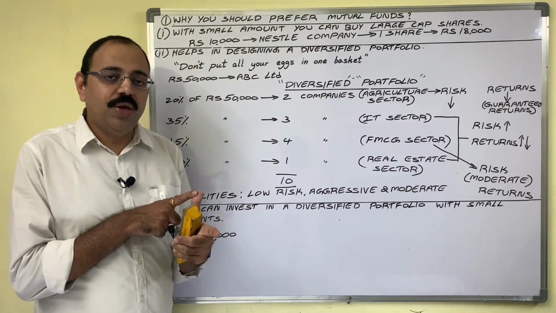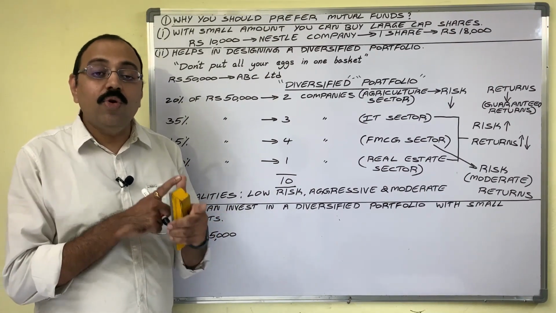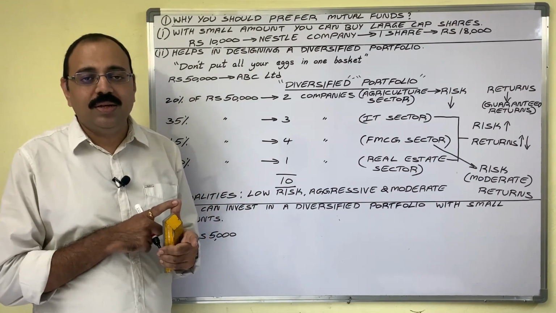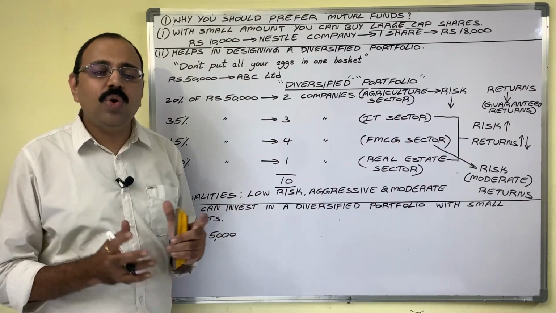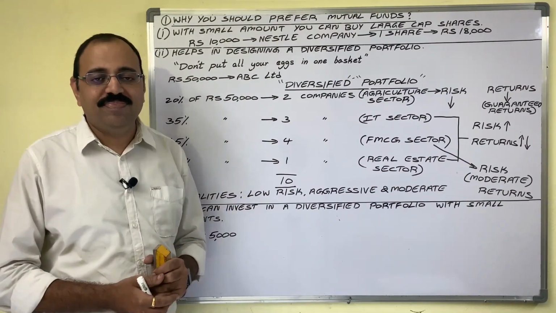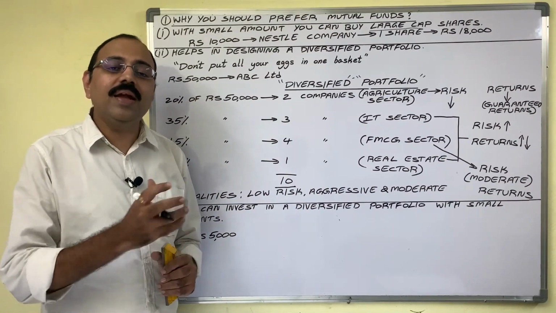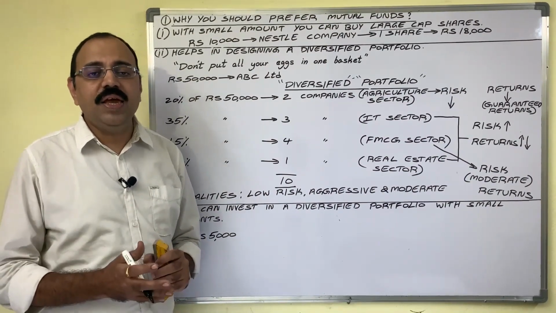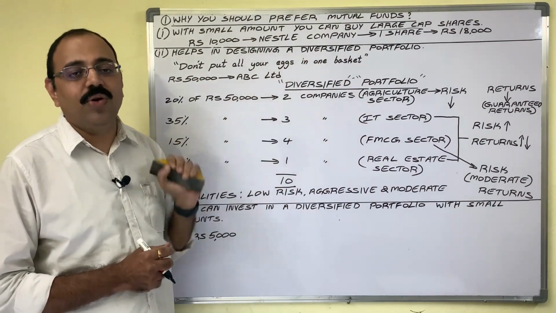In the first scenario, you have to take driving classes. You have to pass the driving test. Then you can obtain a driving license. If you don't have that much time, that much patience, then you can opt for hiring a driver. Same is the case with designing an ideal diversified portfolio.